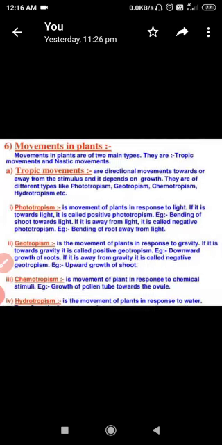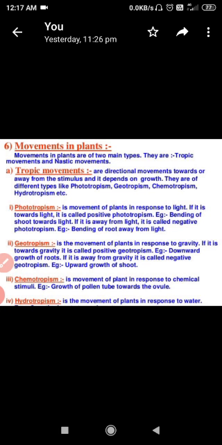Now move to the next slide. As you are seeing here, we are going to talk about the movements in plants. Whatever movement is performed in plants is again divided into two categories. One is known as tropic movement, whereas another is known as nastic movement. So let's start with the tropic movement.